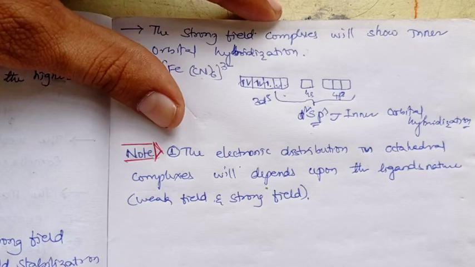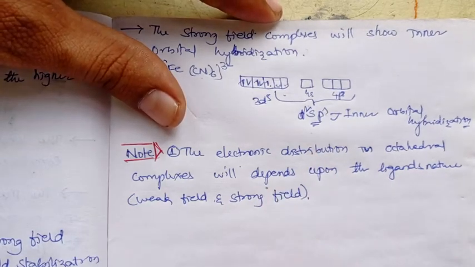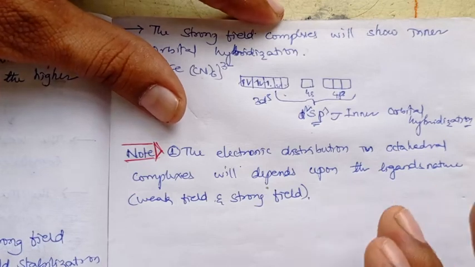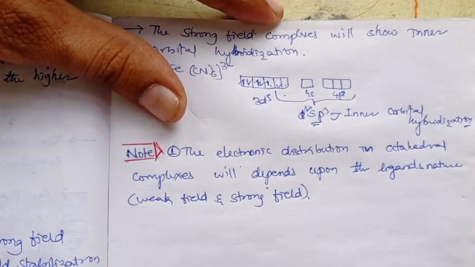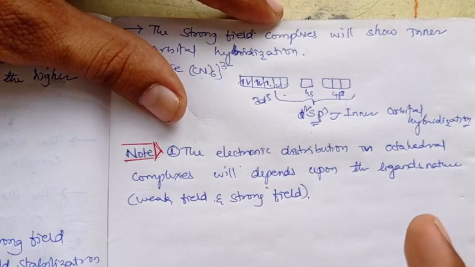When the ligands are strong field ligands, the electron filling differs, because it denies Hund's rule. When there is a complex having a weak field ligand, it obeys Hund's rule. There again the electron filling will differ, right?